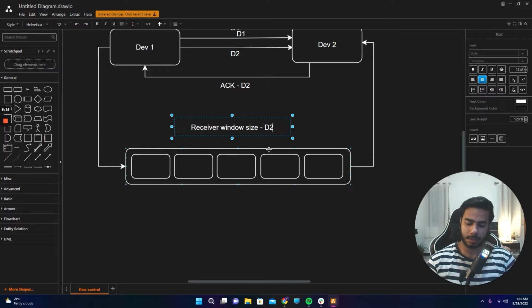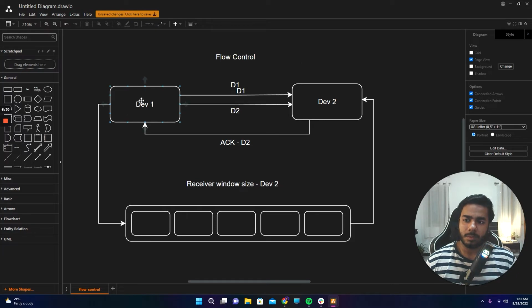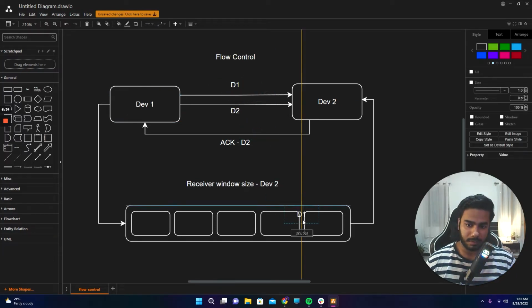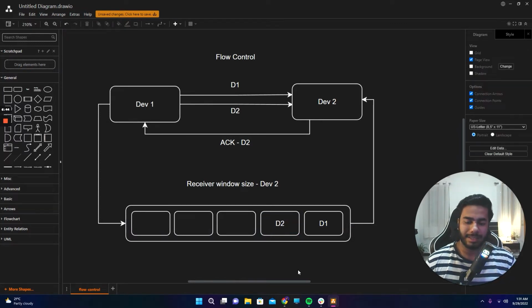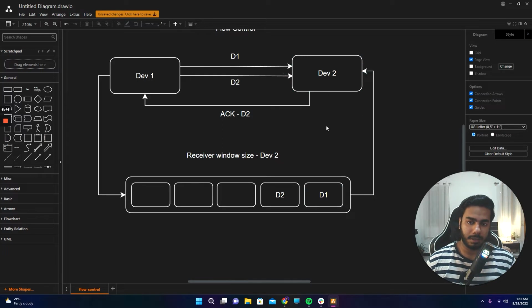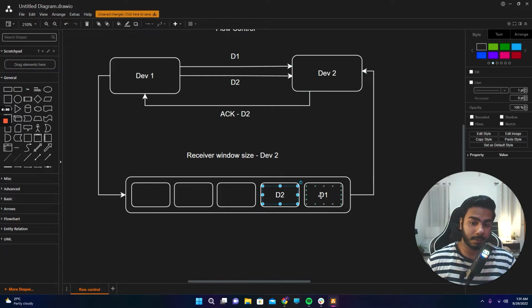So when device 1 sends D1 and D2, it will be stored in the buffer first. Let's say device 2 is busy doing something else, so it will be stored in the buffer or memory or whatever you call it. Then after device 2 gets free, it will start processing these segments.